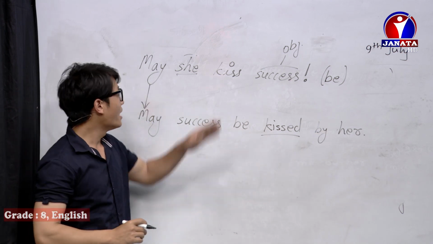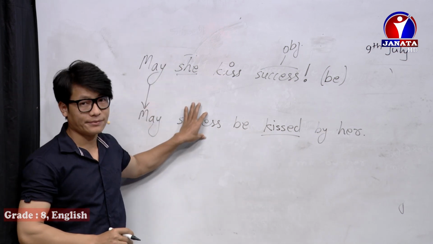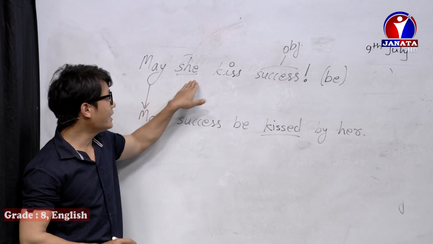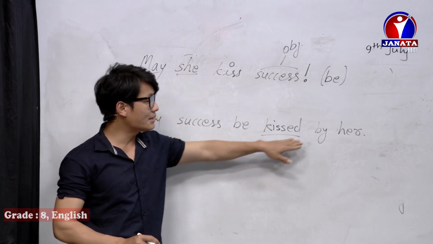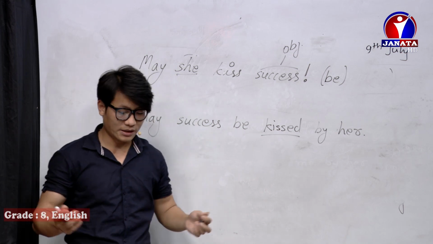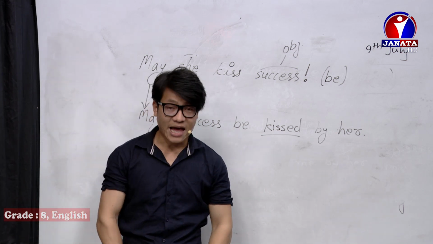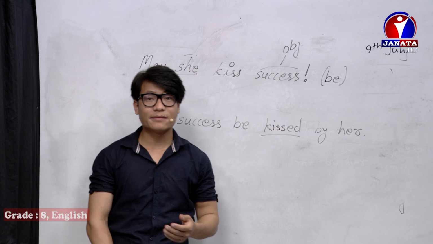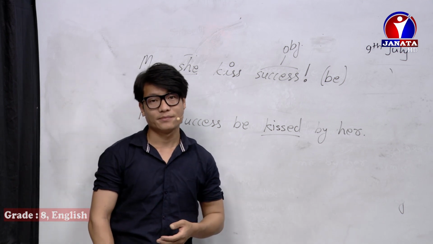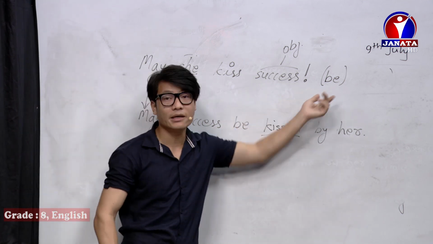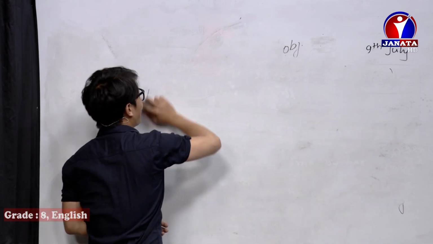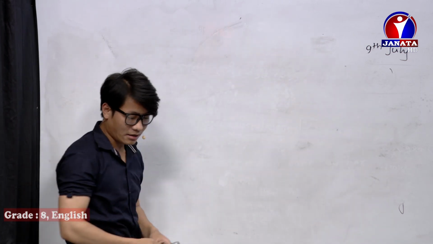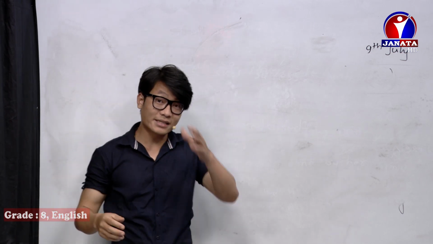So this is active, this is passive. So this is how we change the active voice of an optative sentence into passive voice. We need to use the be verb.